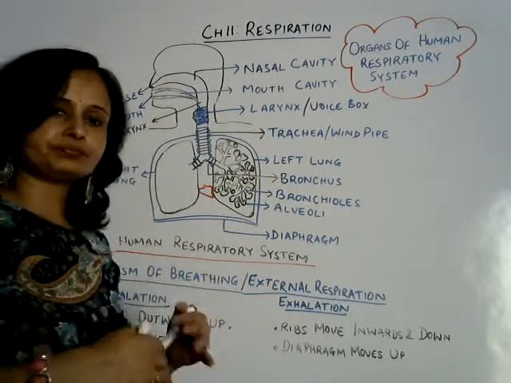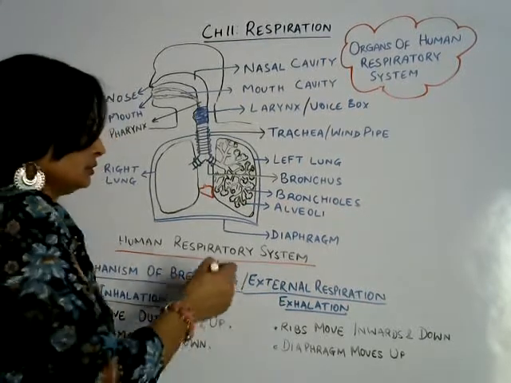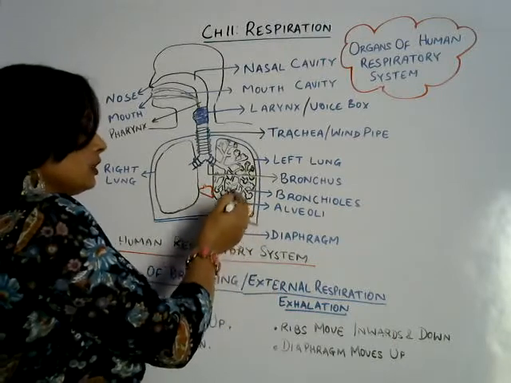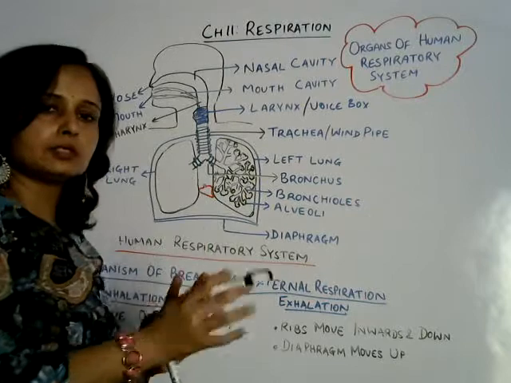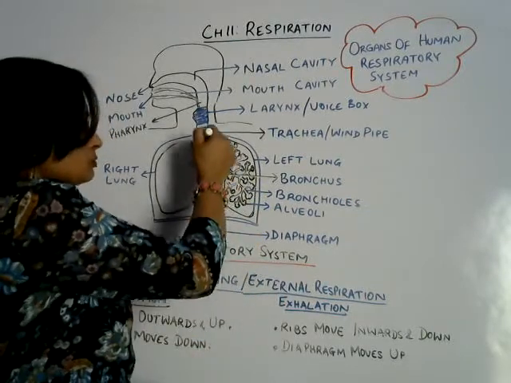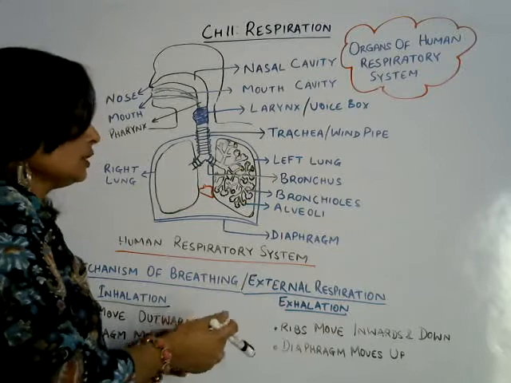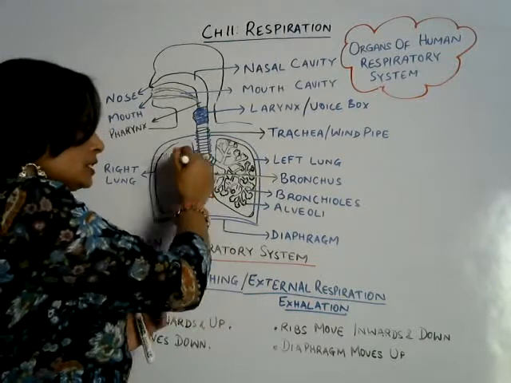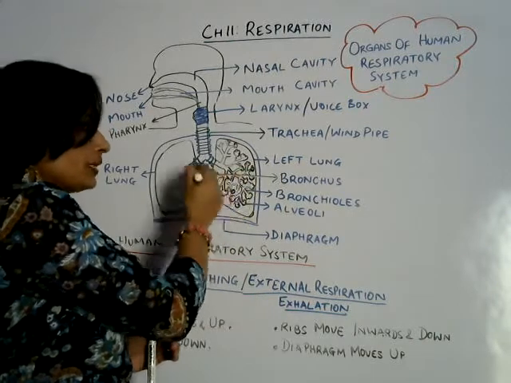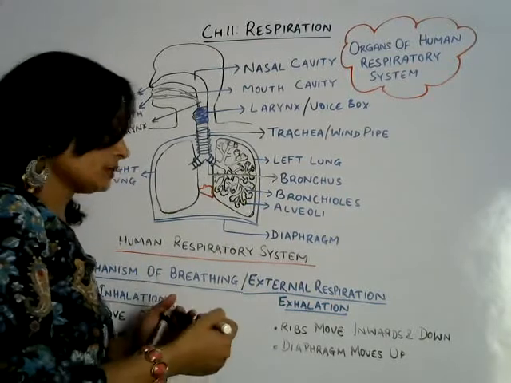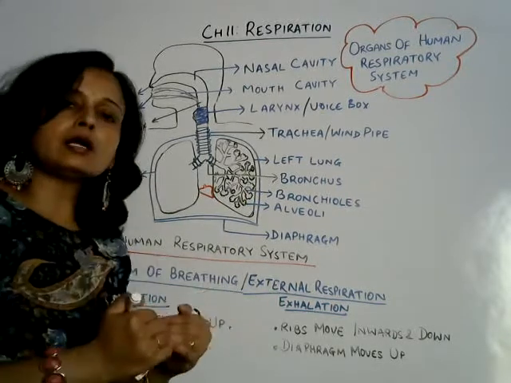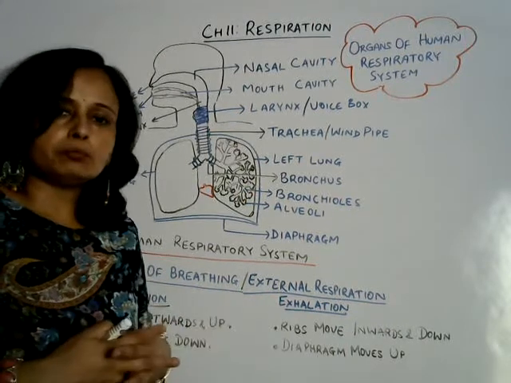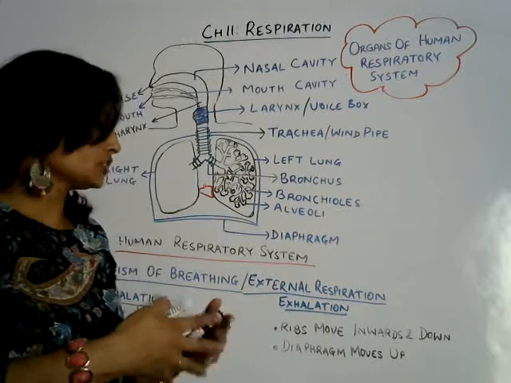Now, after inhalation comes exhalation. In the alveoli, exchange of gases takes place, then carbon dioxide needs to move out through the different parts of the respiratory system. During exhalation, the same ribs which cover this whole chest cavity and protect both lungs move inward and downward. Inward, downward. Why? To decrease the volume of this region, this chest cavity.